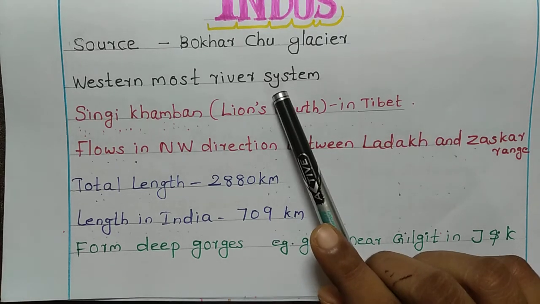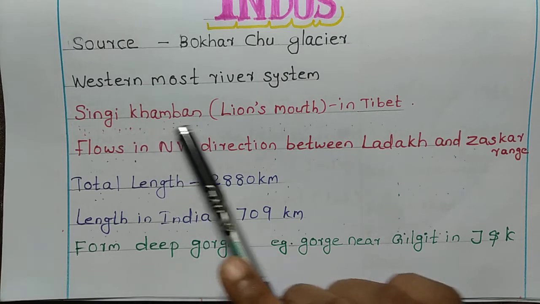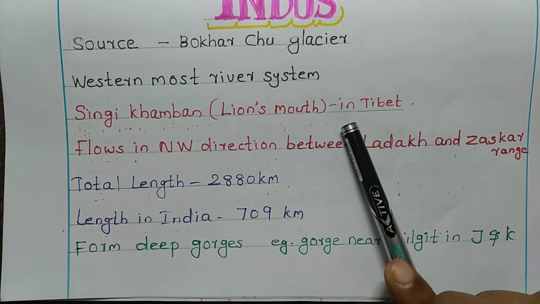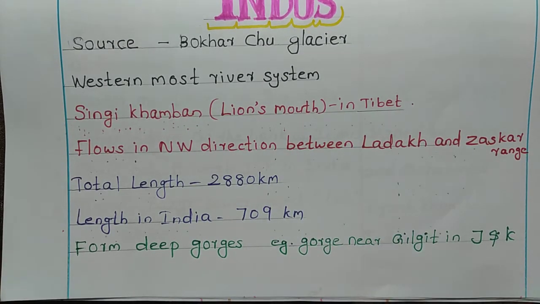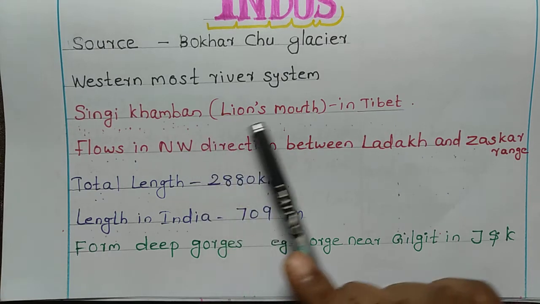Indus River system is situated on the western side. Indus is known as Singikamban in Tibet. Singikamban means lion's mouth.